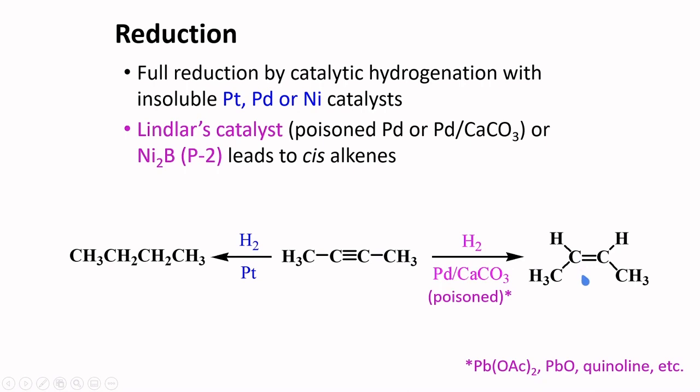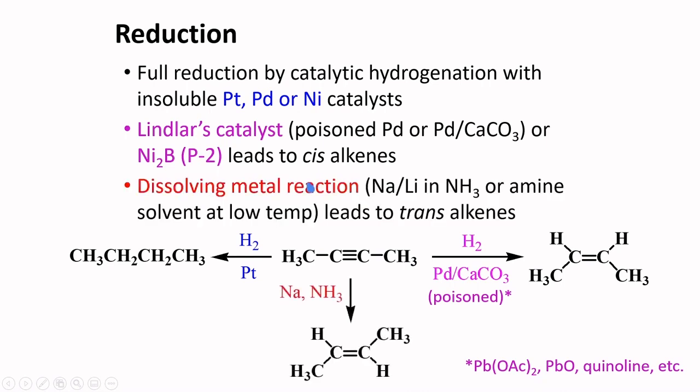Now, given that the hydrogen is adsorbed at the surface of the metal, it adds only to the same side of the triple bond. Thus, the result of this reduction is a cis-alkene. The catalyst may be poisoned by lead salts such as lead acetate or lead oxide, quinoline, and others. Another possible reagent for the formation of cis-alkenes is nickel boride, known by the code P-2, and this will also give cis-alkenes.